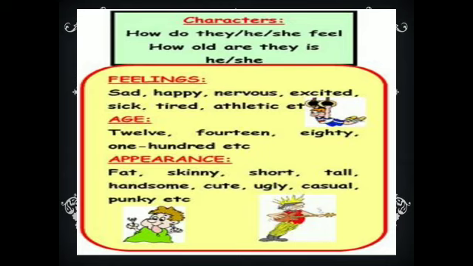Like feelings. Means what our character is feeling: our character is happy, he is feeling sad, or anything else. Age: if you are writing about a particular character, like if I take the example of Kitty only, in the story it was also mentioned that Kitty was of your age. Appearance means Kitty looked like a small girl, a beautiful girl. We should represent the appearance of whatever character we have selected for writing a story.